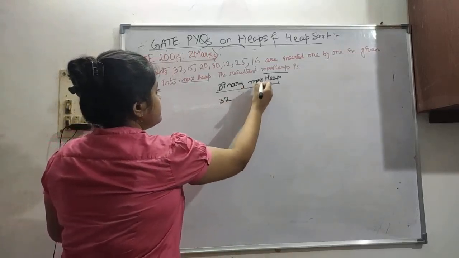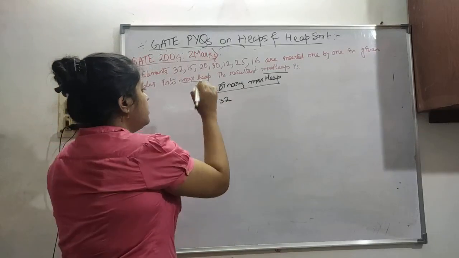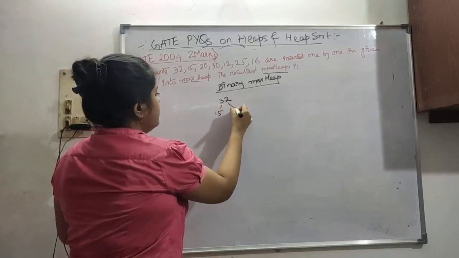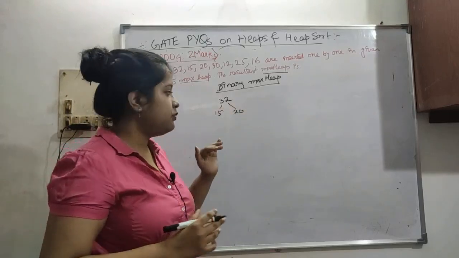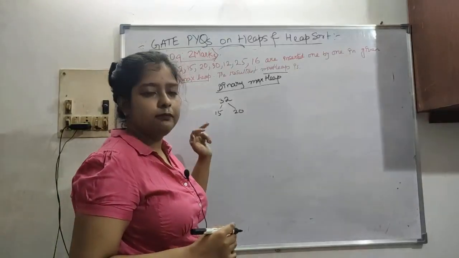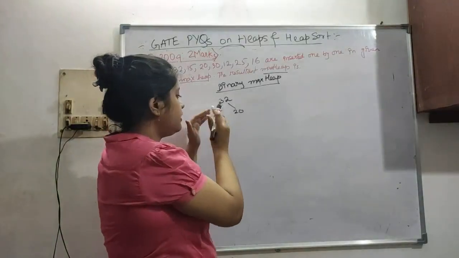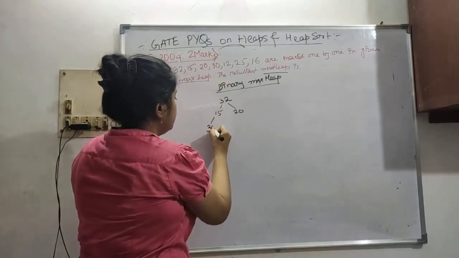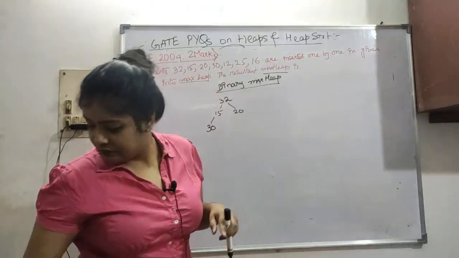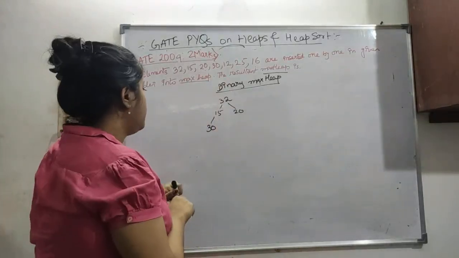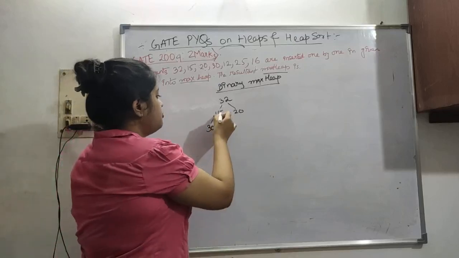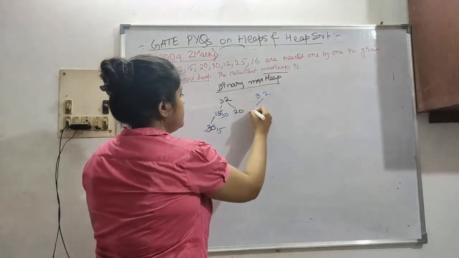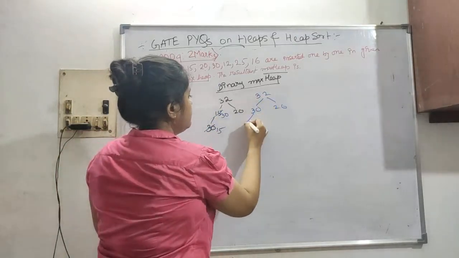32, max heap. Okay, so the maximum will be at our root, and its children will be less than the root. So 15 is here, 20 is here. You remember for any heap, max or min, we have to add the child in left to right order. Okay, so 20 done, then 30. See, 30 and 15: 30 is greater than 15. So this is not coming as our max heap. Okay, so we have to make changes. 30 will go up, 15 will come down. So our next tree is 30, 20, 15.